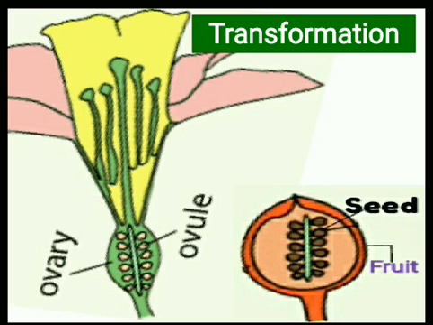Here is an example of conversion or transformation of ovule and ovary after fertilization. The green color ovary is converted into fruit showing in color red, and the ovules are converted into seed inside the fruit.